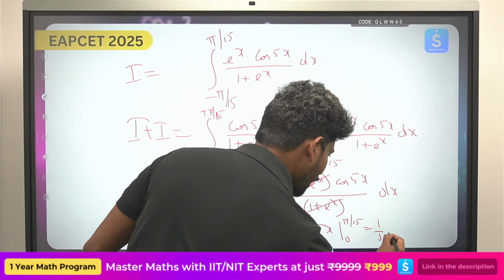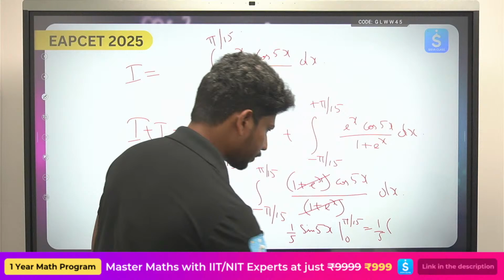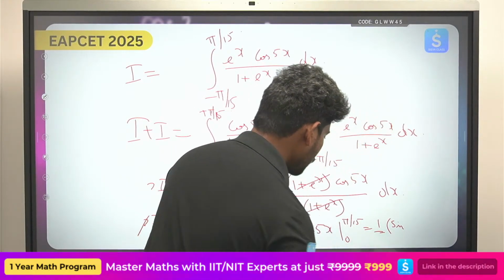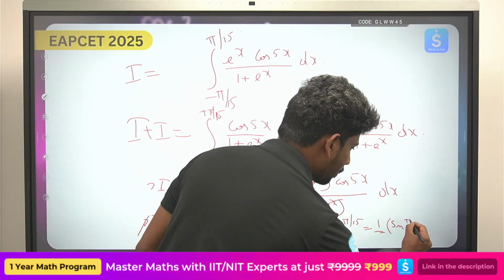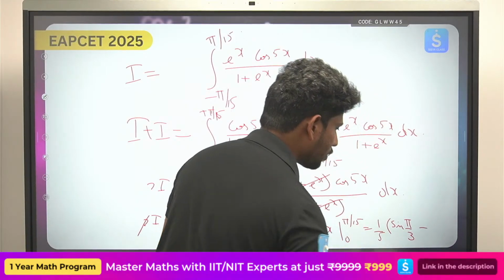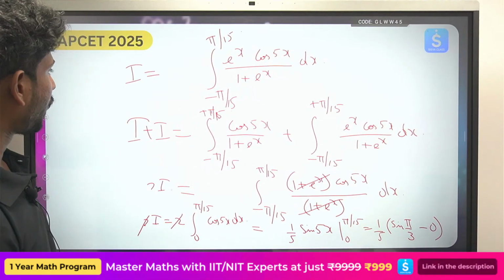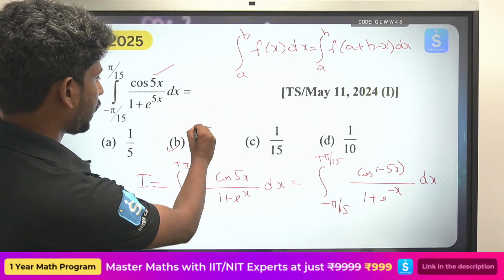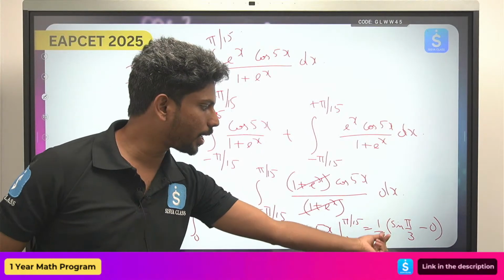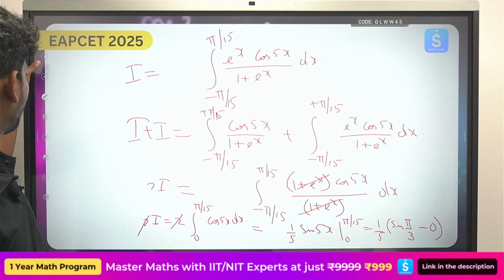So 1 by 5 sin, so if you try to substitute sin x, pi by 15, it is sin pi by 3 minus sin 0, which is 0. So sin 60 is root 3 by 2, so that will be root 3 by 2 by 5, which is root 3 by 10. The answer is option B.